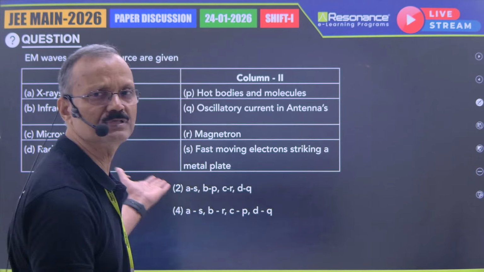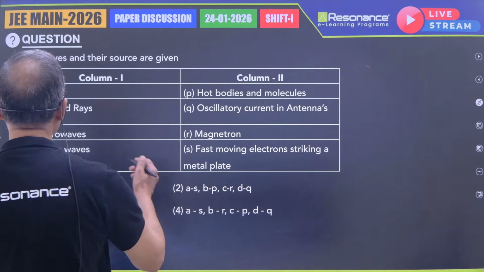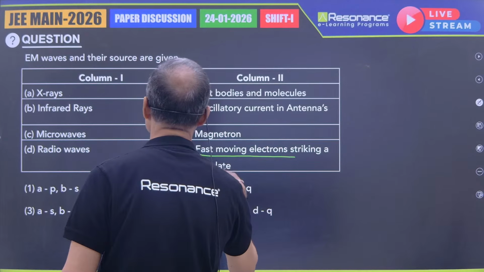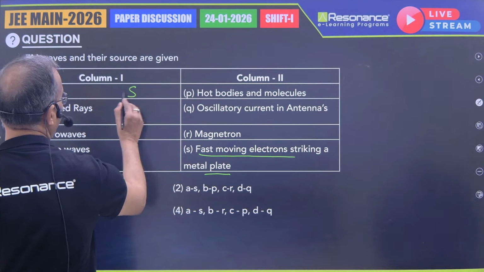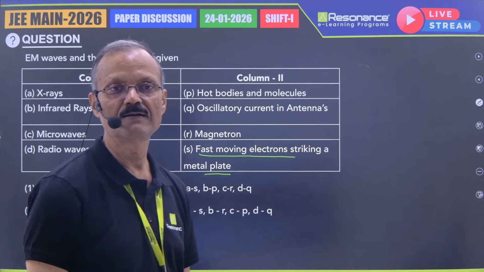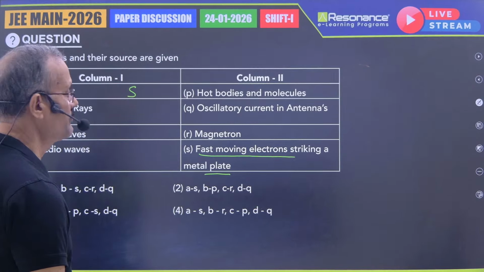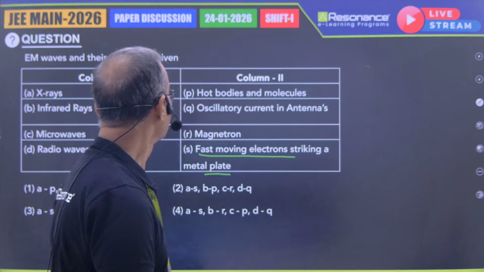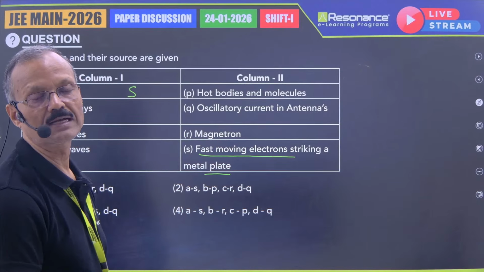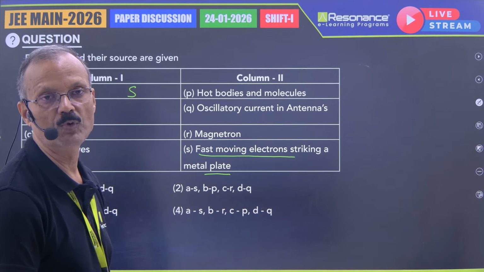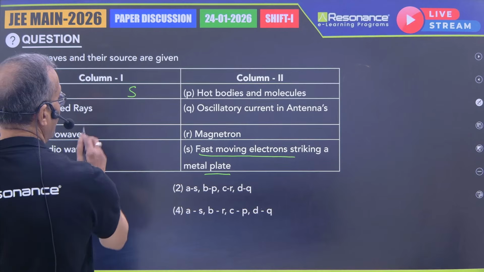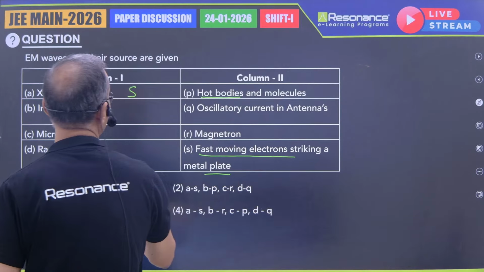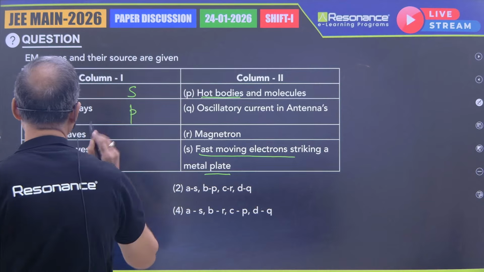So you have to just see from where you are getting X-ray. Fast moving electrons striking the metal plate, so the answer for A is S. Clear to you? Next is infrared. You know that hot bodies radiate infrared, whose wavelength you can consider to be more than visible light. So you have infrared from hot bodies and molecules. So this will be P.